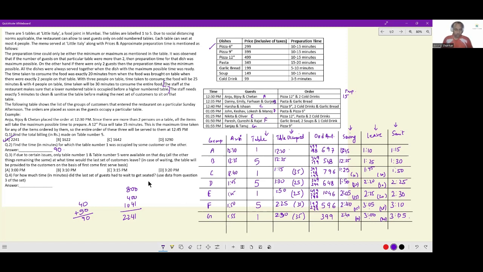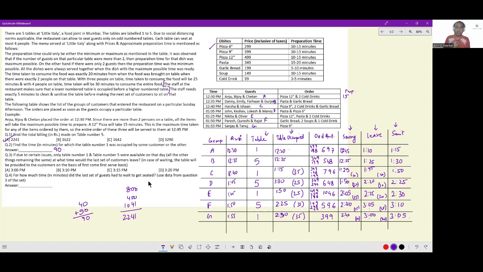Now, the question. If due to certain issues, only table 1 and table 5 were available on that day, all other things remain the same. At what time would the last set of customers leave? Okay. Now they're saying that in case of waiting, the table will be provided to the customers on a first come, first serve basis.